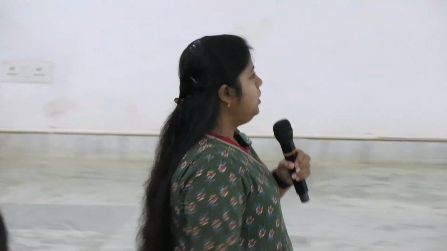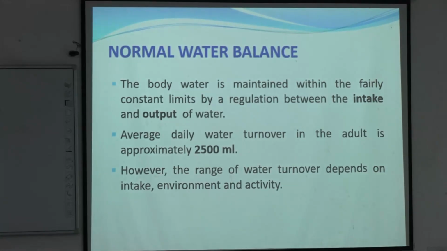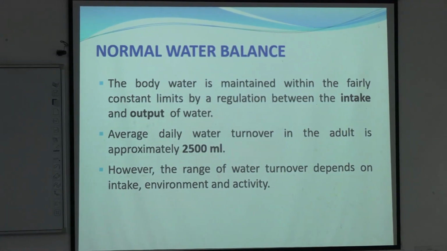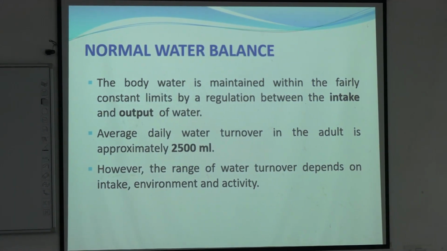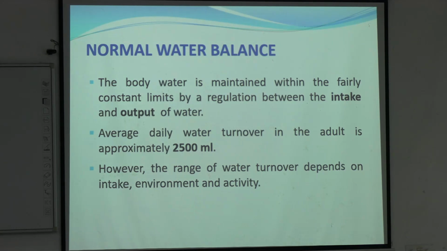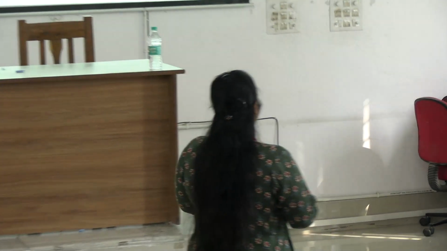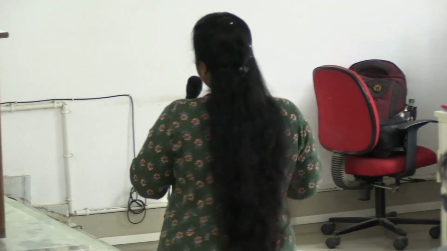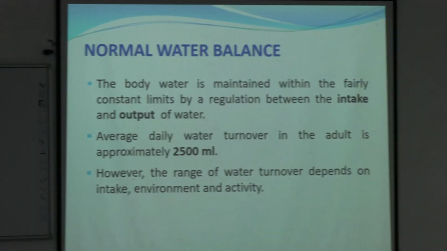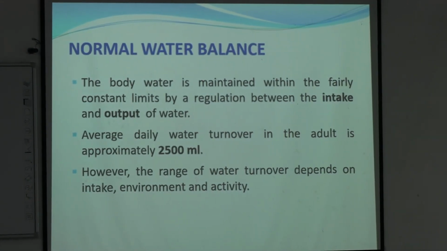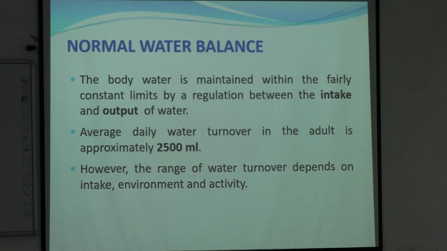Now moving to the normal water balance. What do you mean by normal water balance? For balancing there should be two sides, তাই তো? What are the two sides? Intake and output. Water intake and water output is fairly constant, okay, and the average daily water turnover for a normal adult human is 2500 milliliter.